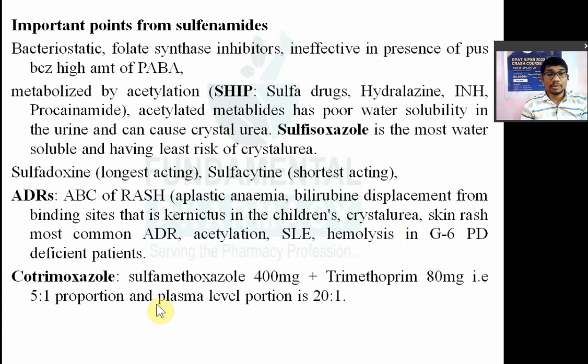Cotrimoxazole is a combination of sulfamethoxazole and trimethoprim. Cotrimoxazole क्या है? It is a synergistic combination of sulfamethoxazole and trimethoprim.